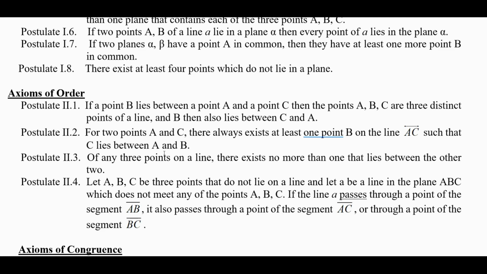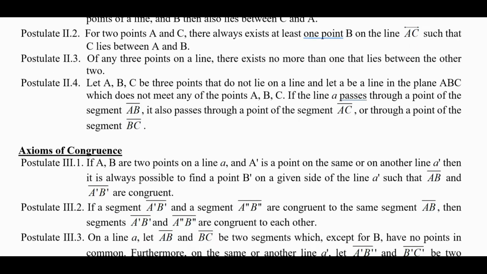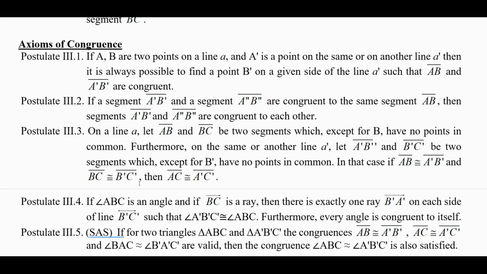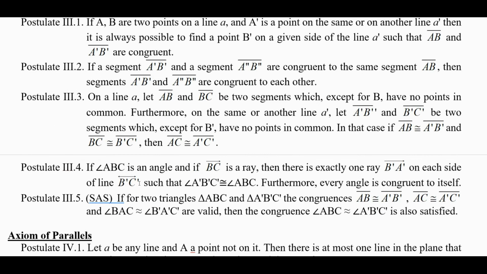The order postulates 1, 2, and 3, we're actually going to prove those as theorems because we're going to be able to define some of betweenness in terms of a distance metric that we're going to introduce. So we're going to do things a little bit differently than Hilbert at that point. We have some axioms of congruence.